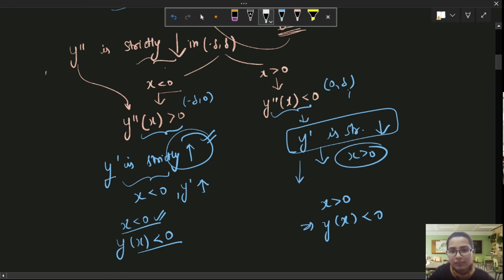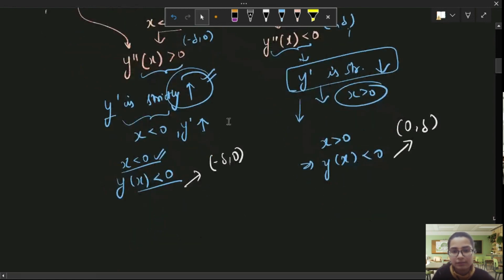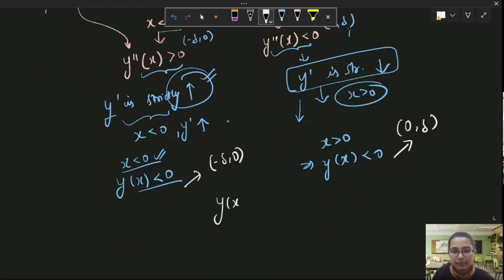So here we were in this interval 0 to delta, and here we were in this interval minus delta to 0. And in both of these intervals, what we see is that y dash x is less than 0. So what does it mean?